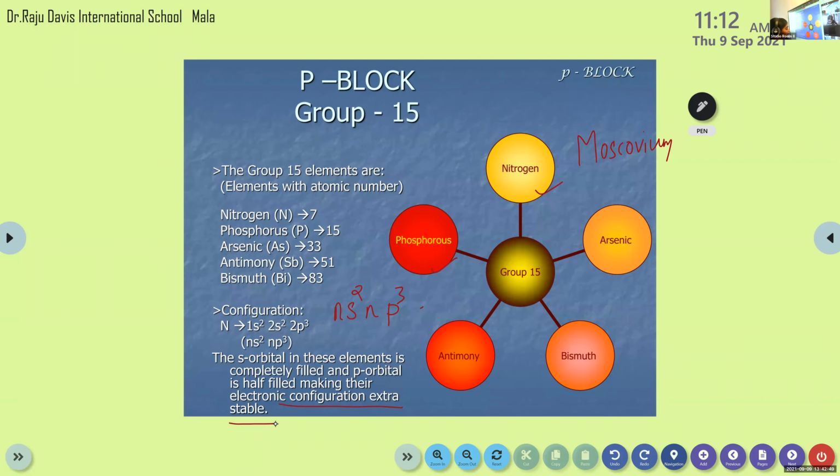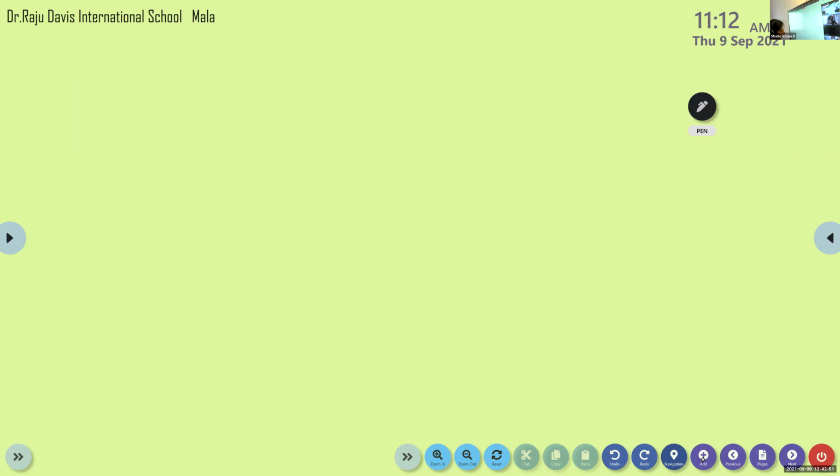Nitrogen is available in the form of sodium nitrate, NaNO3, and potassium nitrate, KNO3. These are the two forms of nitrogen in the earth's crust. It is also always found in the proteins of plants and animals.